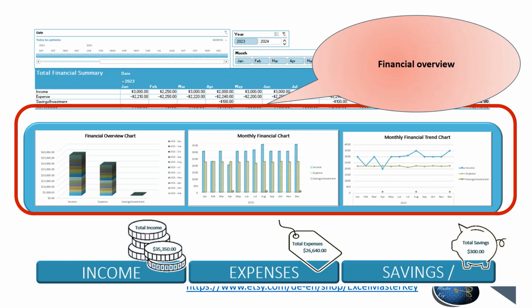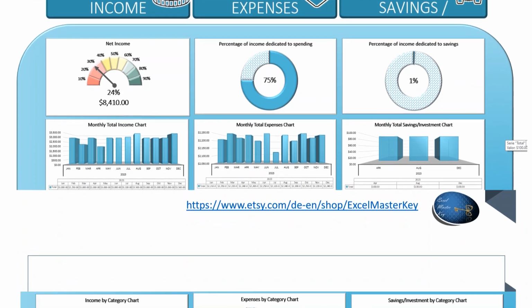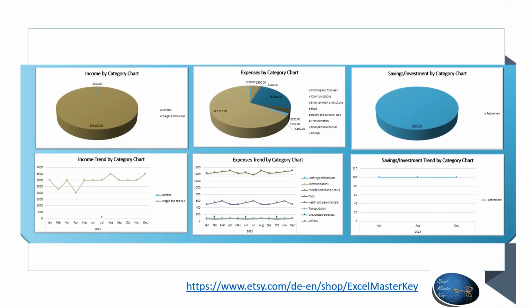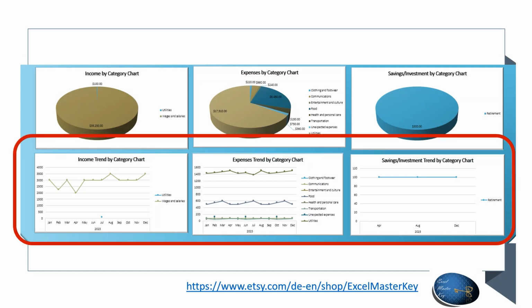The first charts show a summary of the total expenses, incomes, and savings, as well as their monthly evolution. In these figures, we can see the total amount of incomes, expenses, and savings. The speedometer displays the available amount of money, while the following charts represent the percentage of incomes dedicated to covering expenses and savings, as well as their monthly evolution. The following graphs show the monthly breakdown of income, expenses, and savings by categories, as well as the monthly trend.